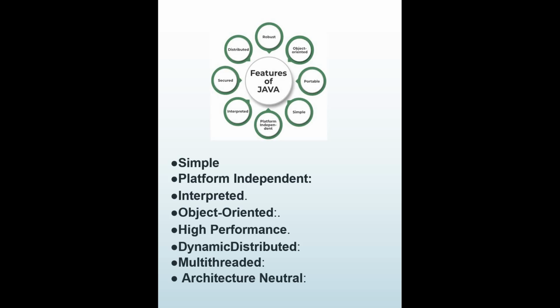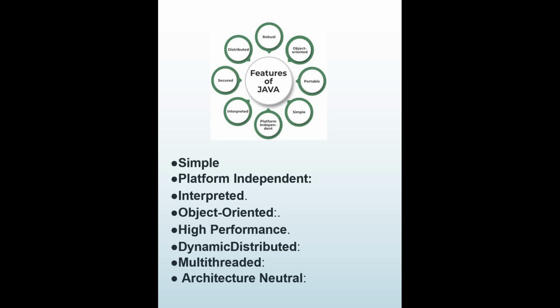Java's platform independence means we can run the same program on any software and hardware and we'll get the same results, right? Similarly, Java is interpreted as well as a compiler based language, and then it's robust as mentioned in the previous one. Features like garbage collection, exception handling, etc., make the language robust. And then object oriented. Java is an object oriented language that supports the concepts of class, objects, four pillars of OOPs, etc. So we know that. Then it is secured as well, as we can directly share an application with the user without sharing the actual program, which makes Java a secure language as we use the encryption concept.